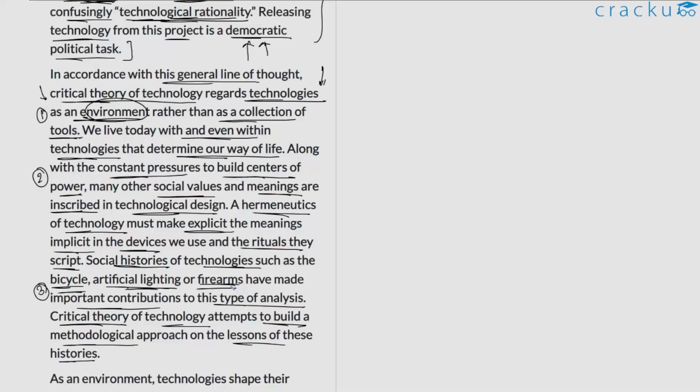So these are three key points, three ways in which we can break down this particular paragraph. One, the way in which this particular theory views technology as an environment and not as a collection of tools. Two, the way in which we are trying to analyze or break down technology to understand the hidden meaning behind it. What is the reason this particular technology is created, or how is this reflecting a particular social interest or social value? And three, how social histories play an integral role in this particular analysis. So these are three elements that we need to be careful of in this particular paragraph.